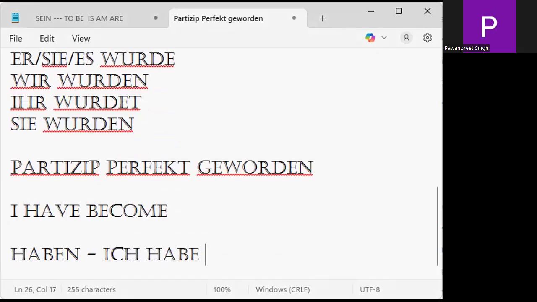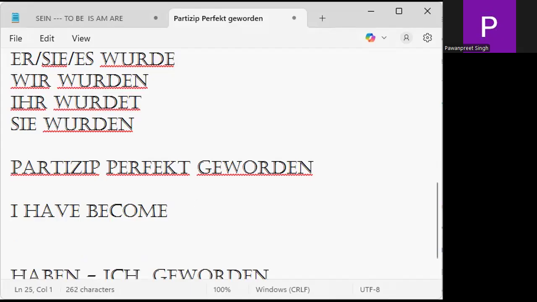Ich habe geworden, because that's a third form. No, the habe is wrong over here. Wrong. Why? Because in past, my friends, we need to use two families over here. One is sein family, the other is haben family. Yes, that's a rule. As a rule, we need to understand it by heart.